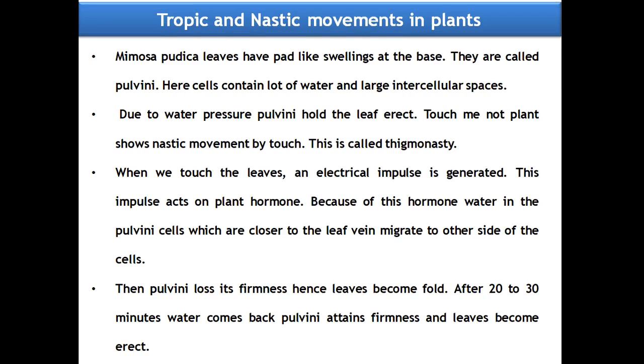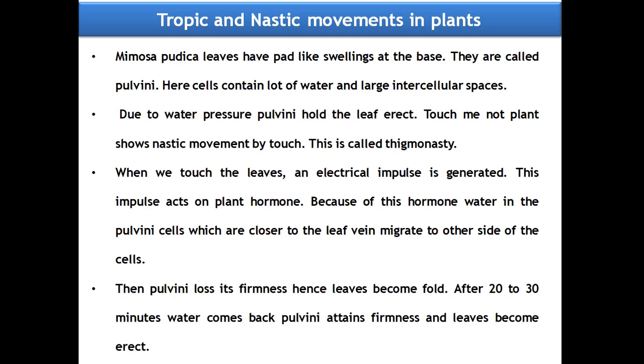Mimosa pudica leaves have pod-like swellings at the base, called pulvini. They contain large intercellular spaces and a lot of water. Due to this water pressure, the pulvini hold the leaf erect.